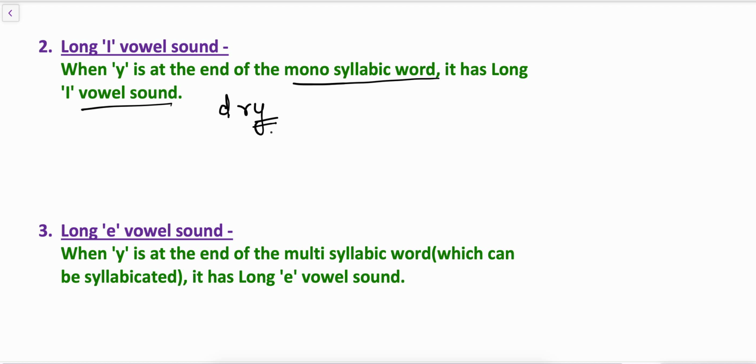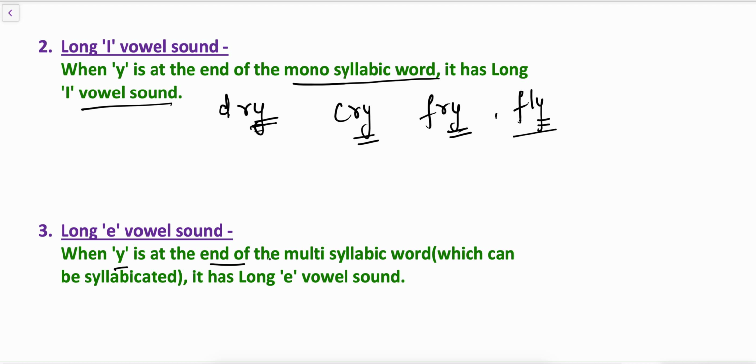DRY creates I sound. Dry. CRY is cry. FRY is fry. FLY is fly. So when the consonant Y is at the end of the monosyllabic word, it has long I vowel sound.